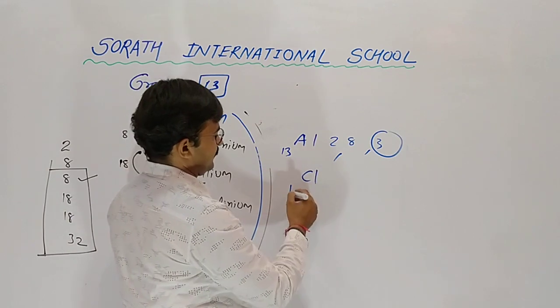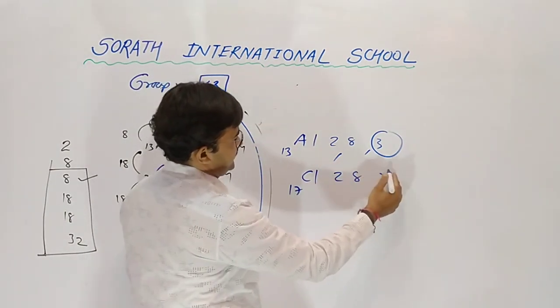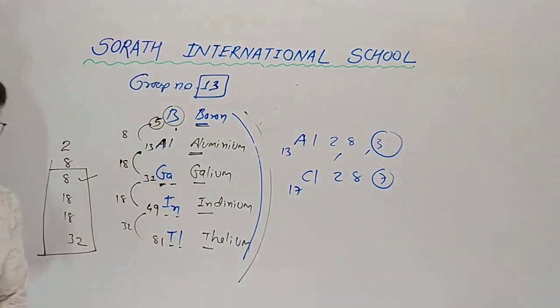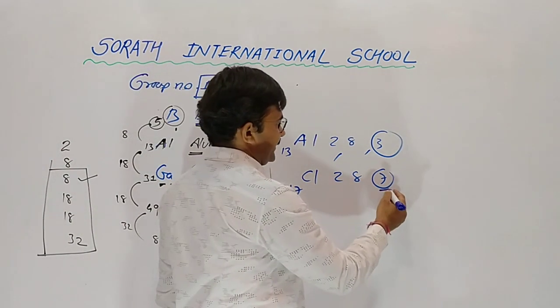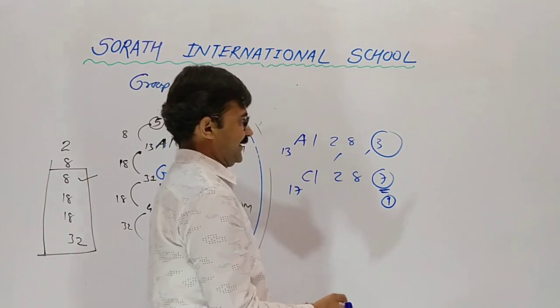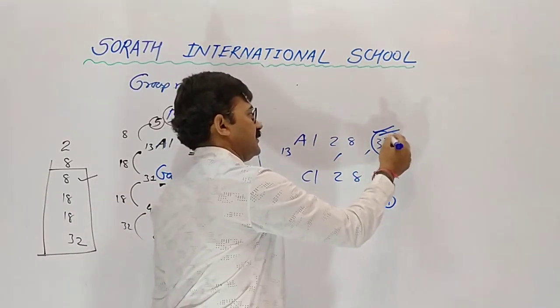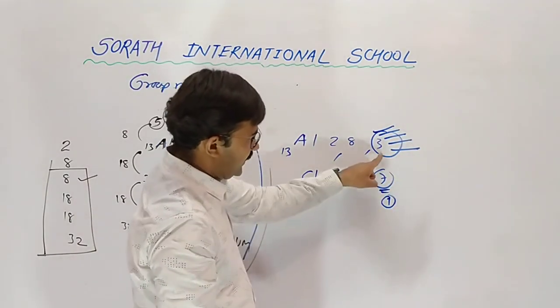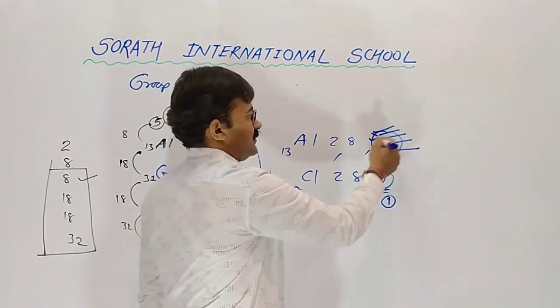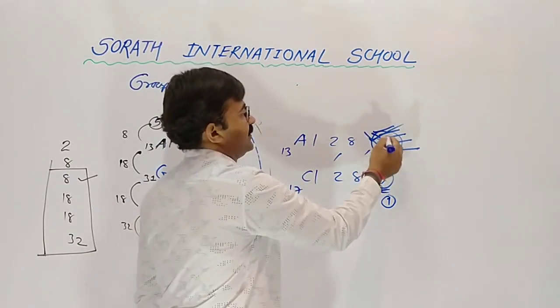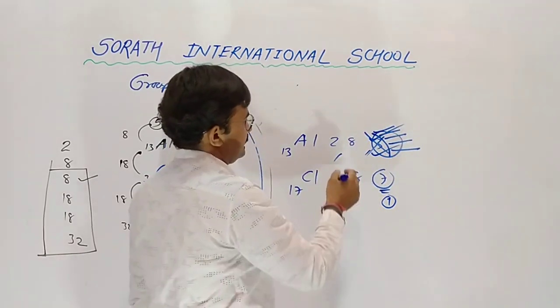In the chlorine, 2, 8 and 7. Outermost electrons are 7. Needed 1 to complete octet. Now anyone gives 5 to aluminium? Only 3 are present. So it has 3 to lose.